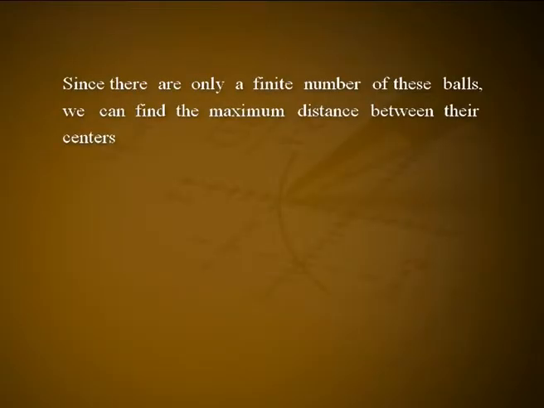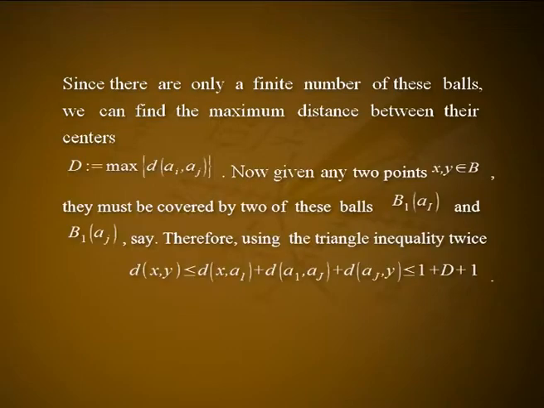Proposition 2. A totally bounded set is bounded. Proof. Let B be a totally bounded set. Therefore, we can cover it by a finite number of epsilon balls, in particular by 1-balls. That is, B is fully contained in the union, i varies from 1 to n, of B(1, ai). Since there are only a finite number of these balls, we can find the maximum distance between their centers. That is, D is equal to the maximum of d(ai, aj).